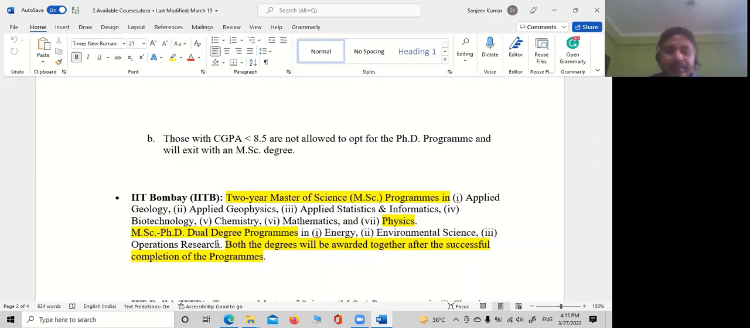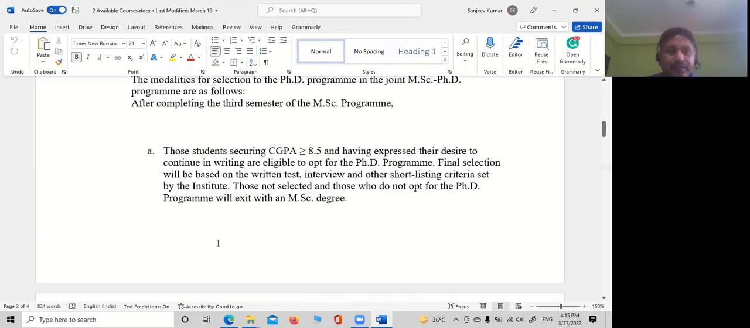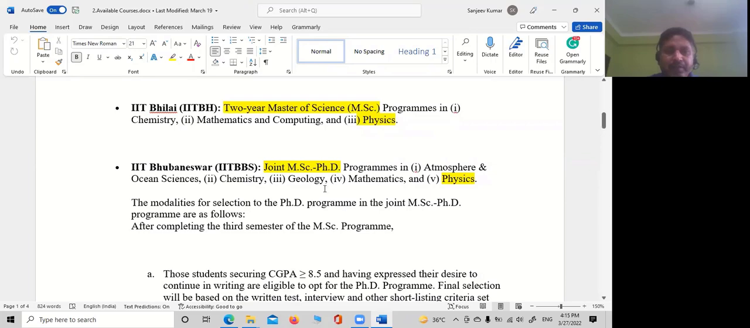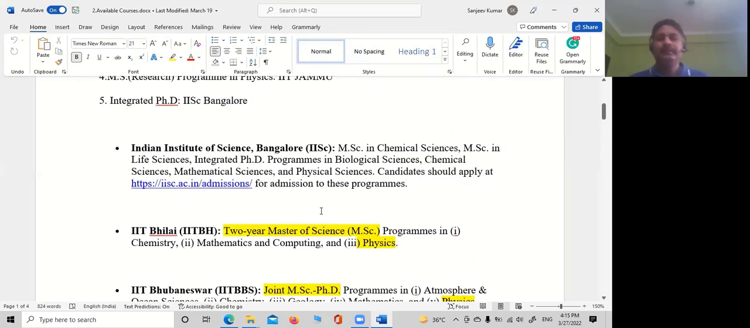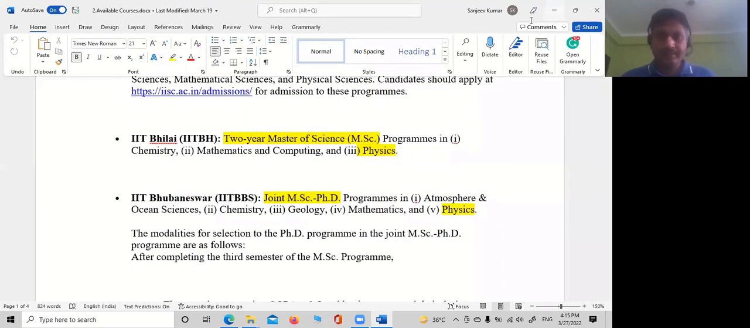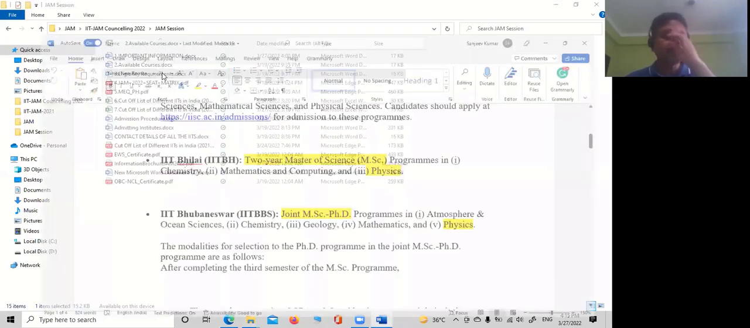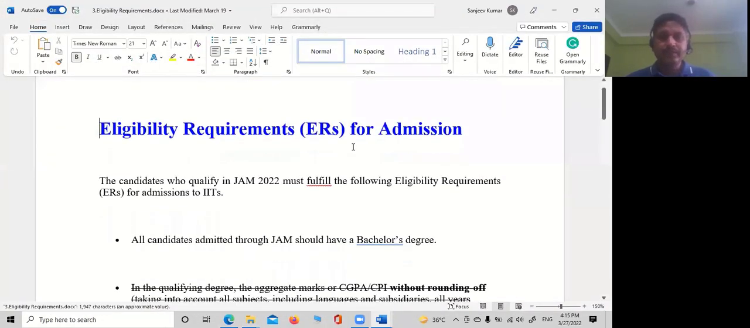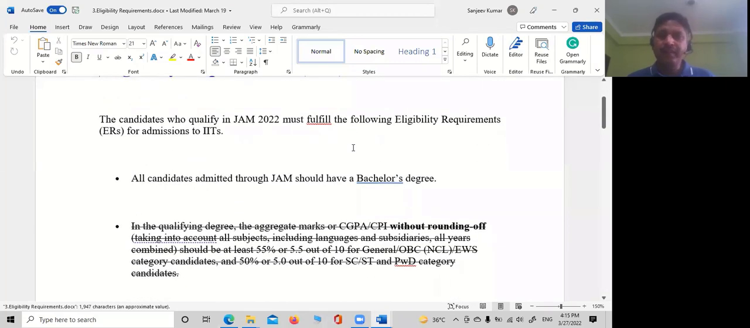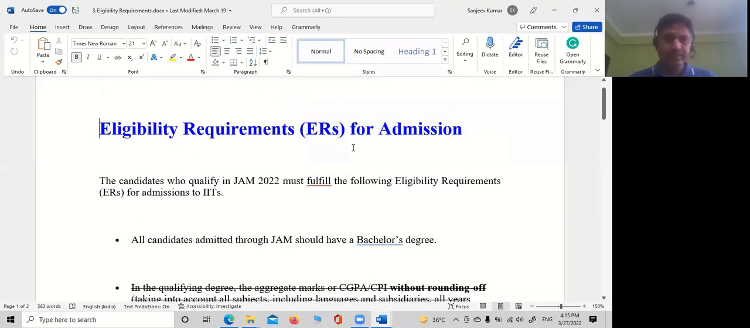Correct? Okay, sir. Whereas in this one, you have an option, joint MSc PhD. Okay, then we have eligibility requirements. So they have relaxed certain requirements this time. What are those?